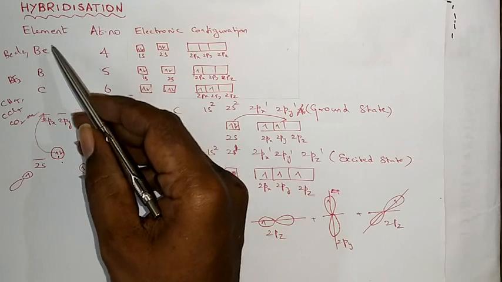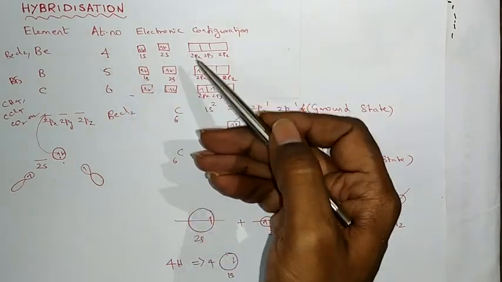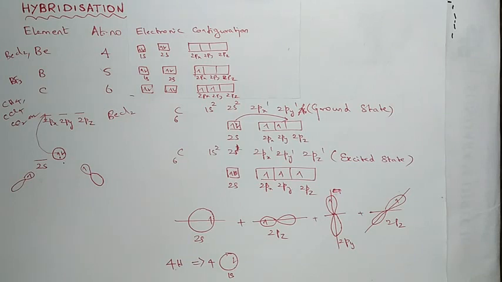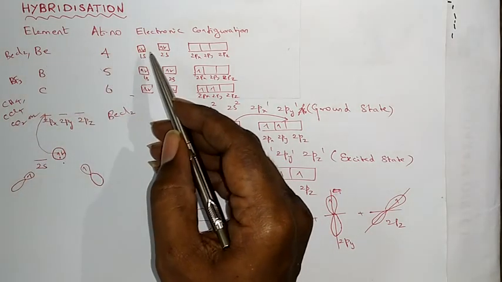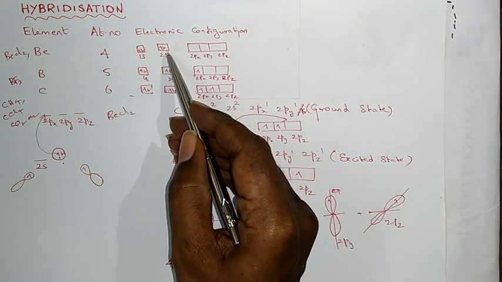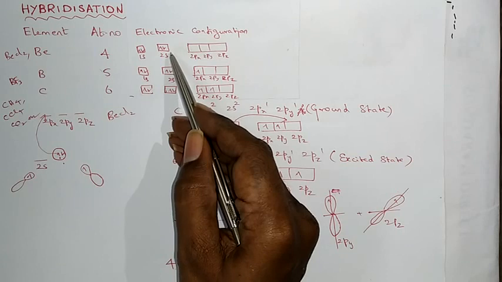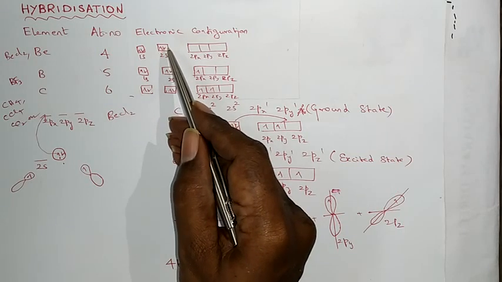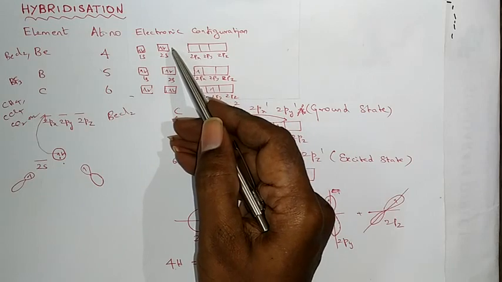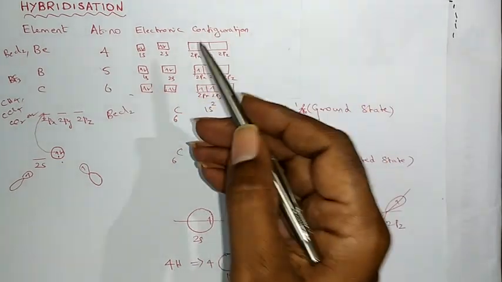Here we have the elements beryllium, boron, carbon, with their atomic numbers and electronic configurations written. See, the beryllium electronic configuration is 1s2, 2s2. It does not have any half-filled atomic orbital, which means it cannot be involved in the overlapping of atomic orbitals. Therefore, its covalency is 0, which means it cannot form any bond with other atoms.